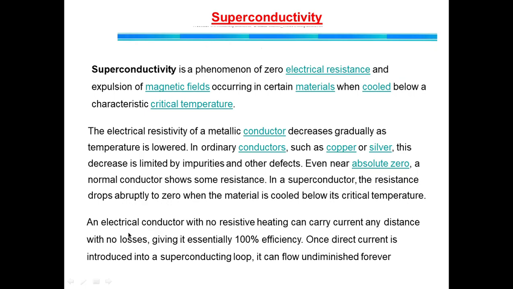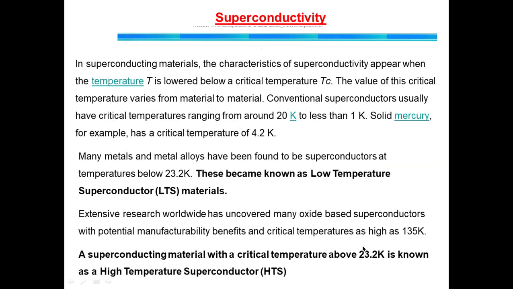Now, an electrical conductor with no resistive heating can carry current any distance with no losses, giving it essentially 100% efficiency. Once direct current is introduced in a superconducting loop, it can flow undiminished forever. In a superconducting material, the characteristic of superconductivity appears when the temperature T is lowered below a critical temperature, that is Tc. Now the value of this critical temperature varies from material to material.